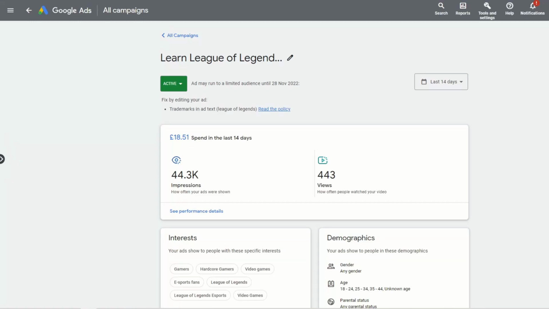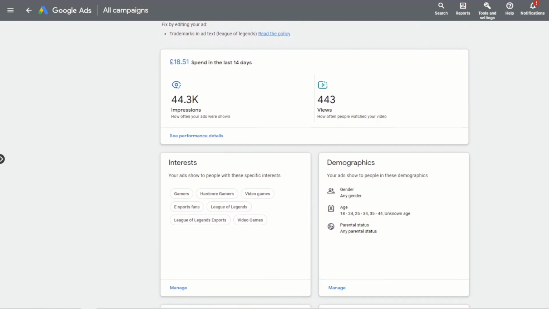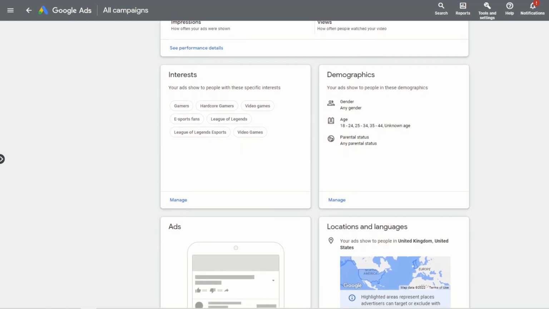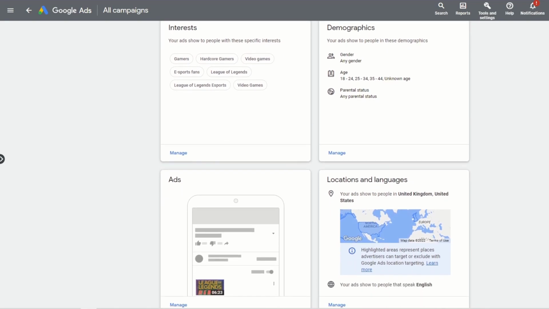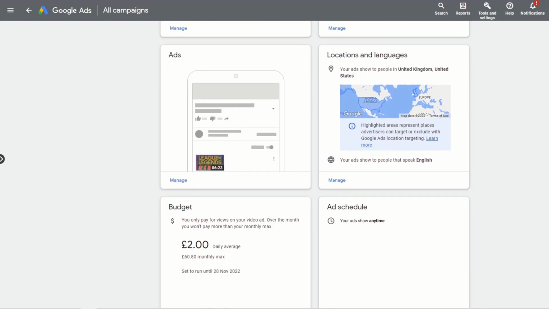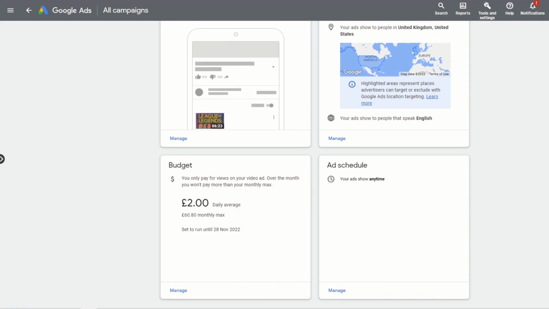In 14 days, I managed to get 44,300 impressions using Google Ads. I spent £18.51 and converted them into 443 views. The type of ads I was running were recommended ads next to videos, and I wanted to see what type of return of investment I would get if I started to spend money to advertise my videos on YouTube.